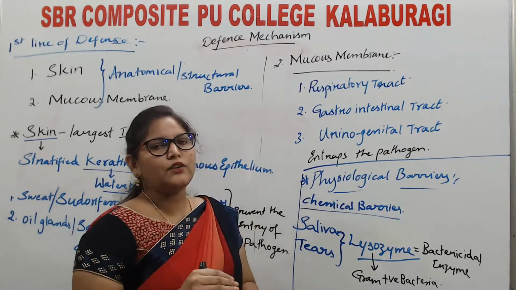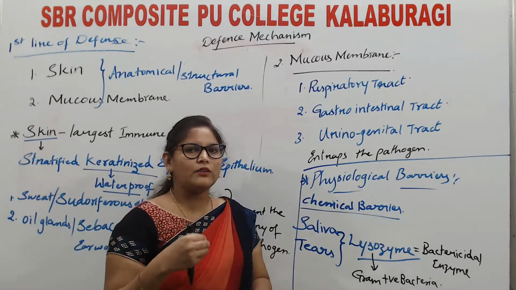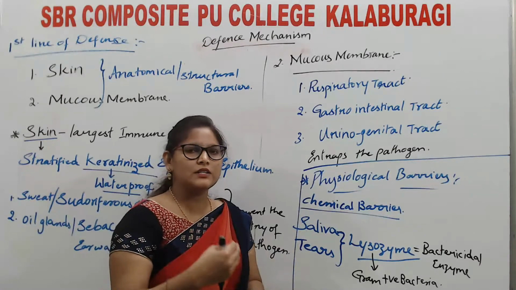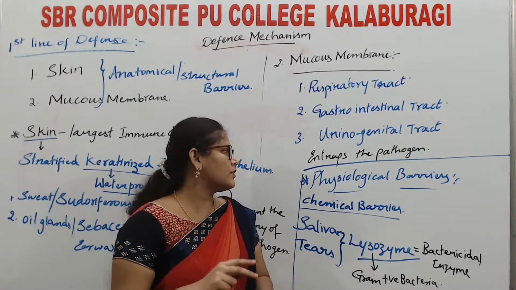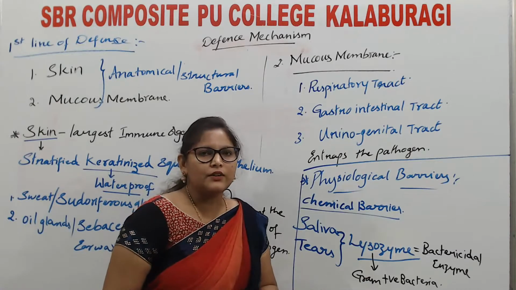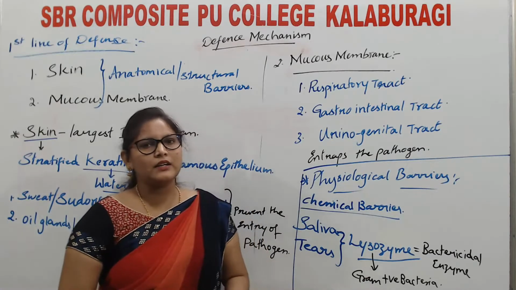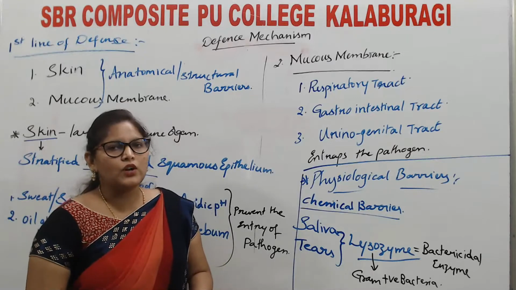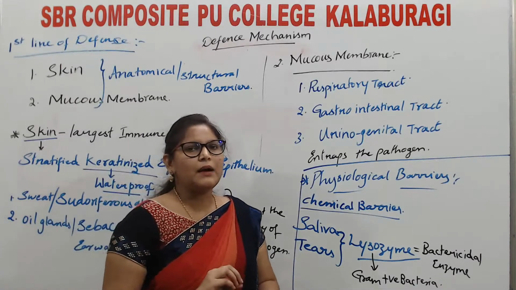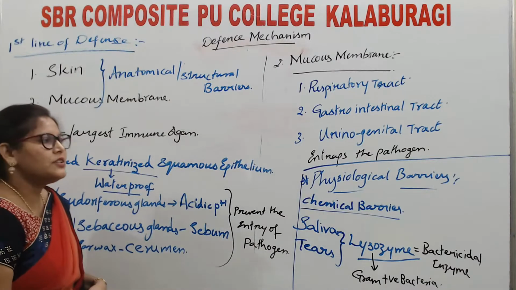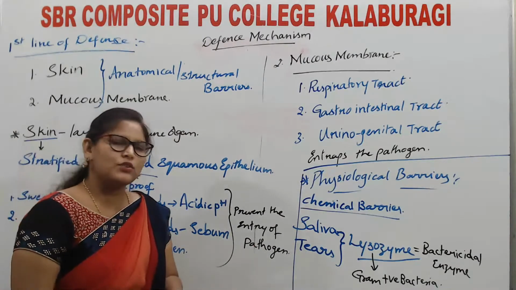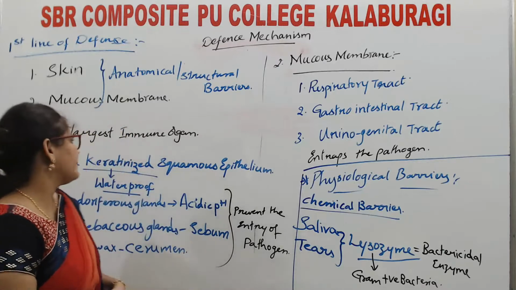So the first line of defense acts when the pathogen has not yet made its entry into the bloodstream. There are two barriers in the first line of defense: physical barriers and physiological barriers. Physical barriers consist of skin and mucous membrane, whereas physiological barriers consist of saliva and tears.